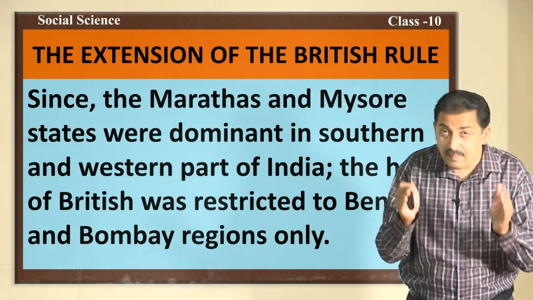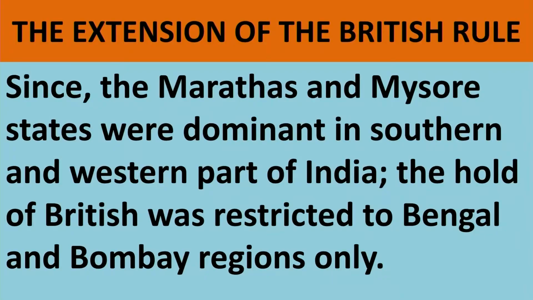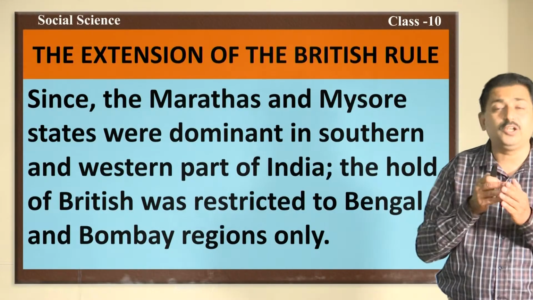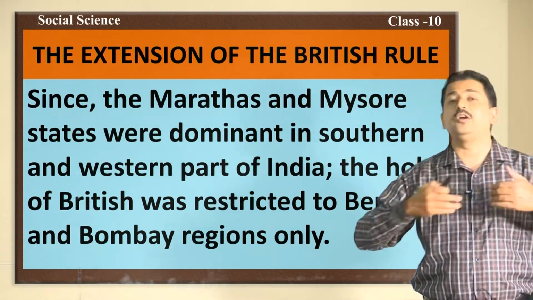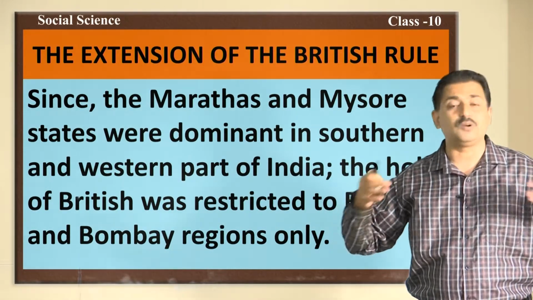Because the Marathas and Mysore states were dominant in southern and western parts of India, the hold of the British was restricted to the Bengal and Bombay regions only. It was not easy for the British to expand soon after the battle of Plassey and the battle of Buxar. It took them several years to expand their network even in South India.